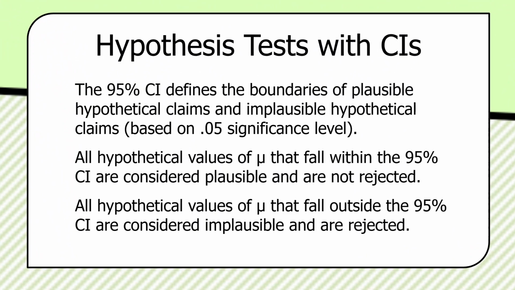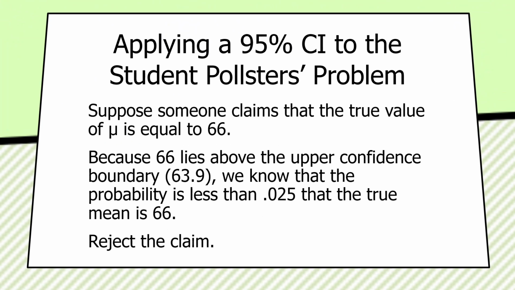Let's apply that to a hypothetical. Suppose a skeptic approaches these student pollsters, and let's say the skeptic is, say, the president of the college Democrats or something, and is skeptical of their sample mean, their estimate of the population mean, which is 59 on this 0 to 100 scale. And this skeptic claims that the true value of mu is equal to 66. All right, so what do we do with that claim?